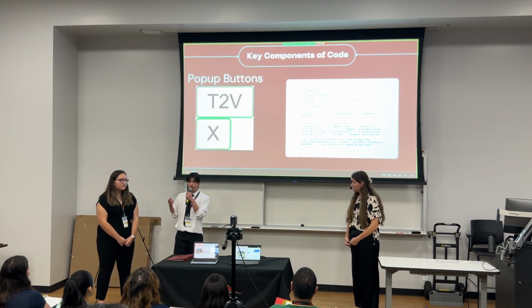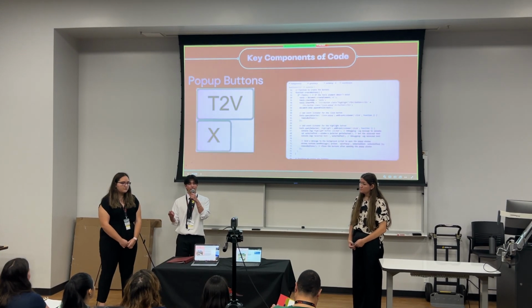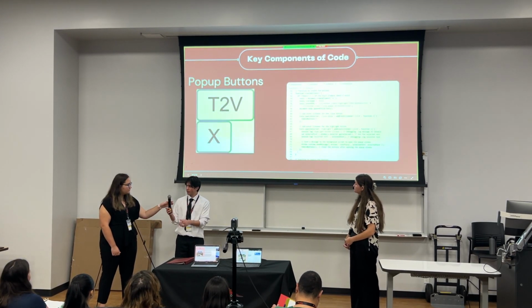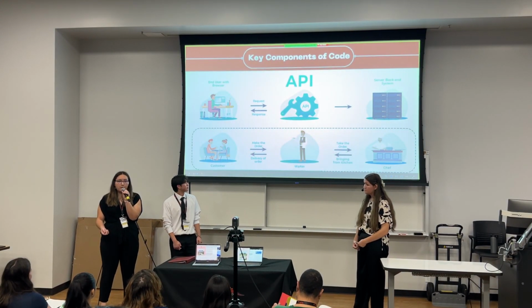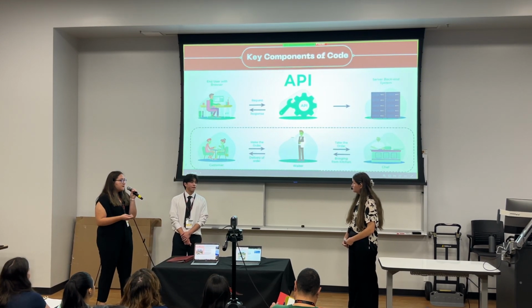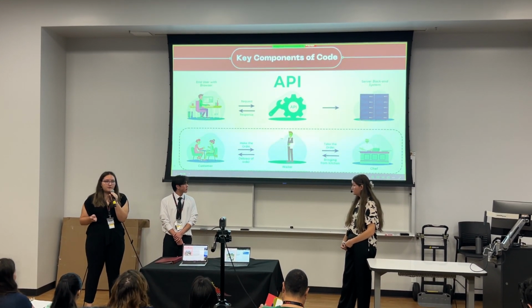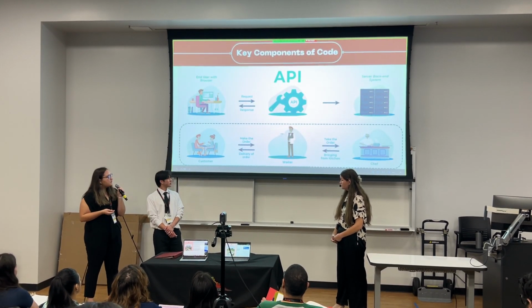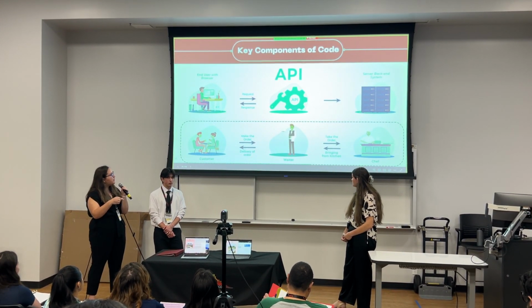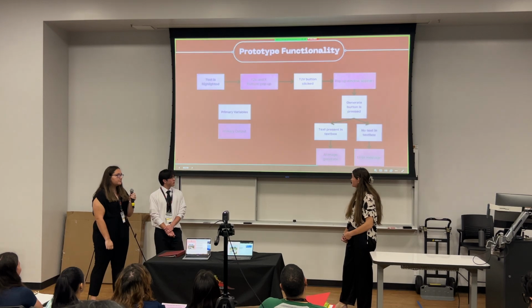An API is a software intermediary that allows for two applications to talk to one another. An API is similar to a waiter taking an order. Whenever a text prompt is put into the text box, it then orders an image from the generator. When it is done cooking, it is then delivered back to you, appearing on your screen.